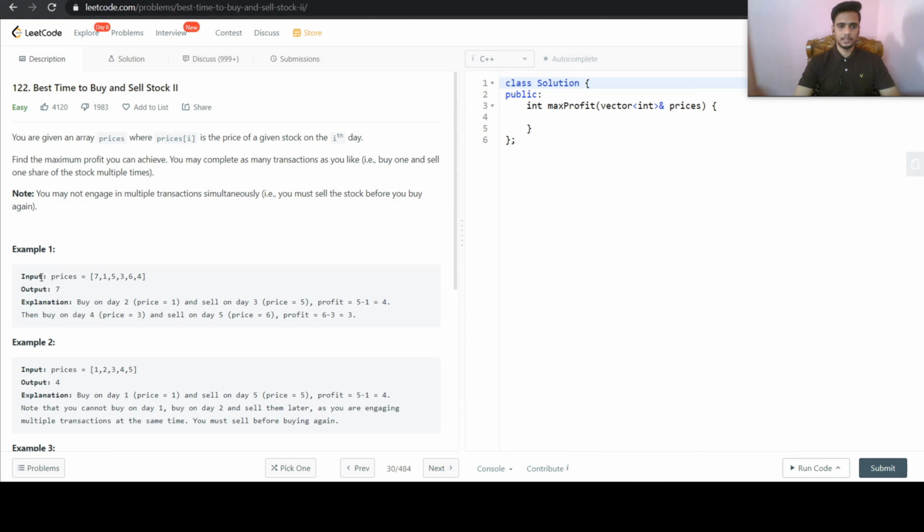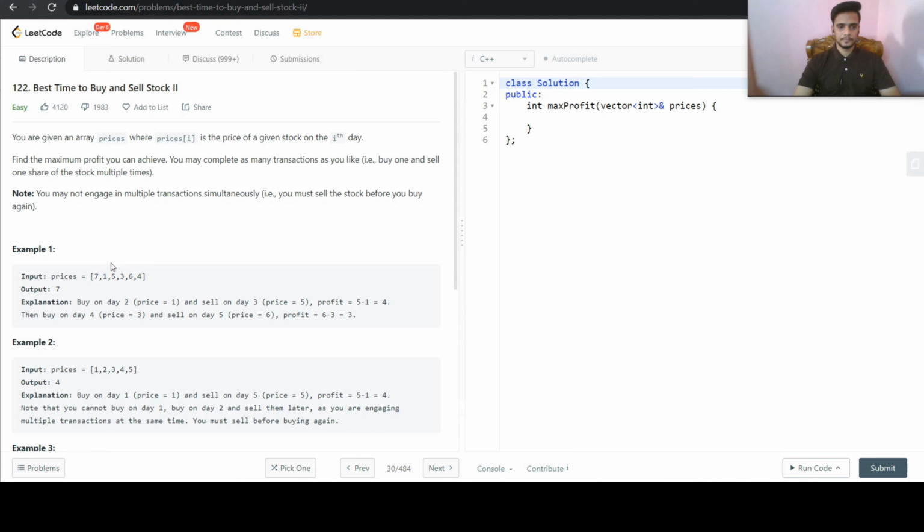So we are given an array of prices where the index represents the day and the value represents the price of that stock on that day. So on the 0th day, the price of the stock was 7. On the first day, the price of the stock was 1.